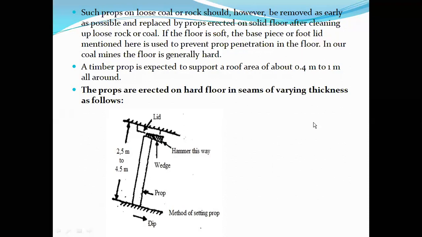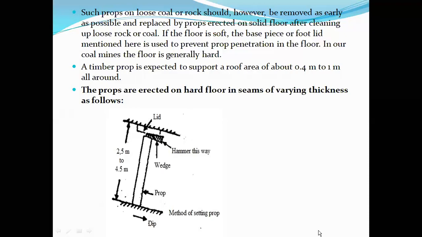Let us see here with the prop, in case of an inclined seam. This is a prop, and this is a kind of lid which is kept between the prop and the roof, and the prop will be tightened against the roof by using some kind of wedge. This wedge will be placed and hammered in such a way that it exactly fits and gets tightened against the roof. So that's what it is. This is how the props will be erected on a hard floor.